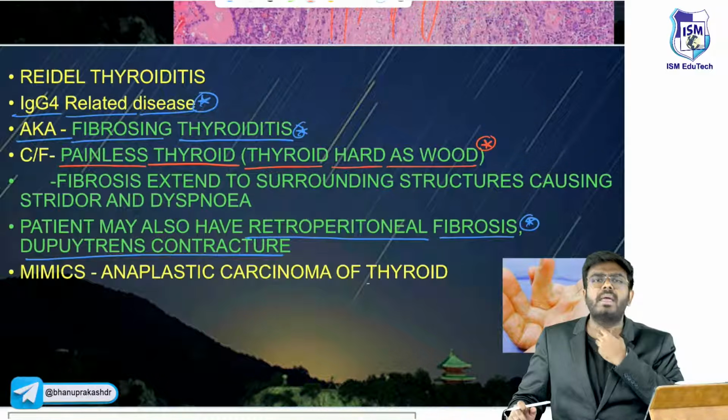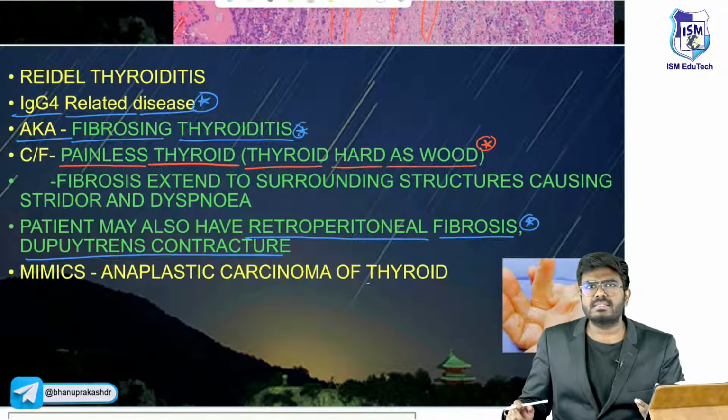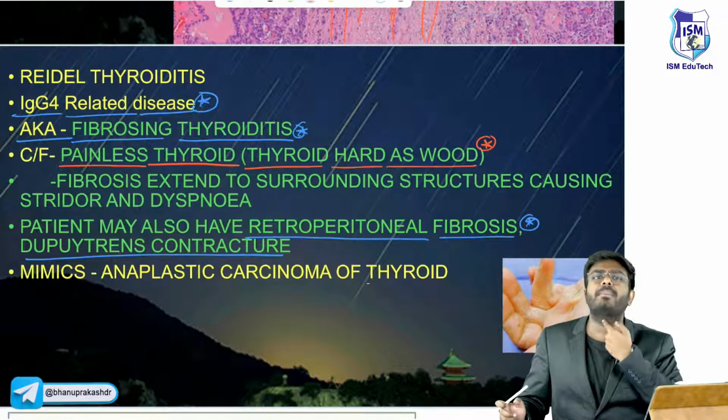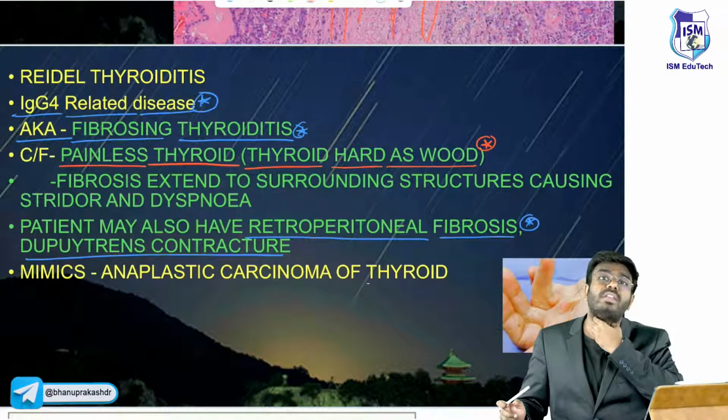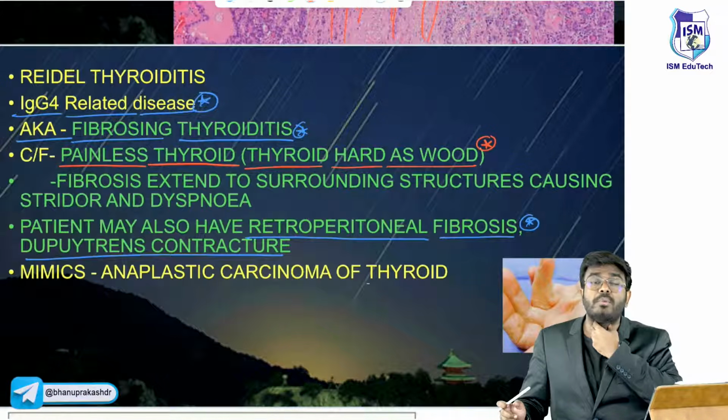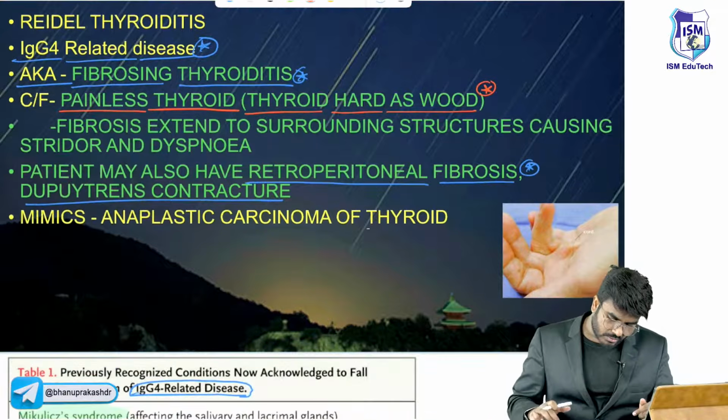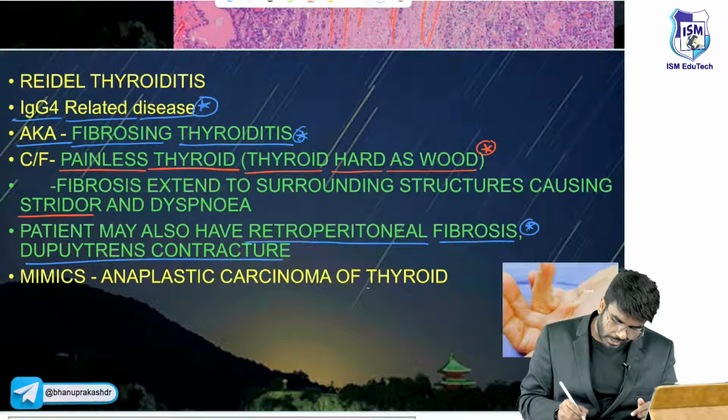Thyroid gland is here. Behind the thyroid gland, what is there? Larynx, the trachea, and the larynx are there. So this fibrosis will extend even to the larynx, sir. Fibrosis of the larynx will cause problems during breathing, so the patient can have stridor or dyspnea.